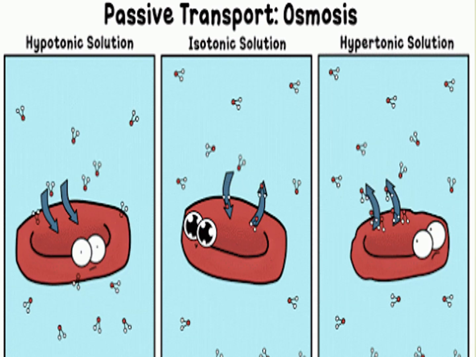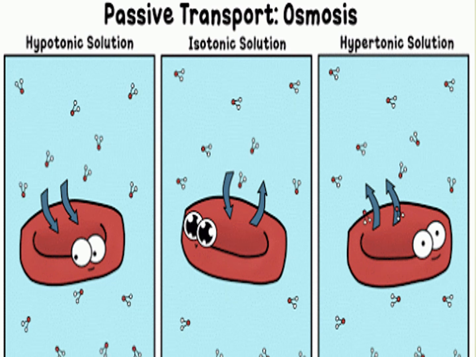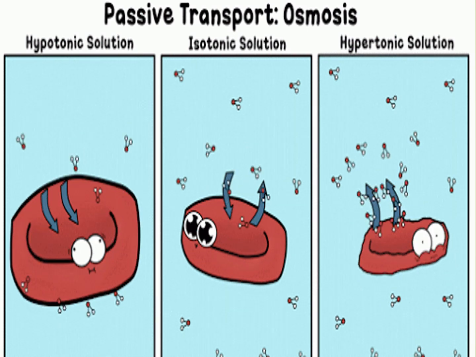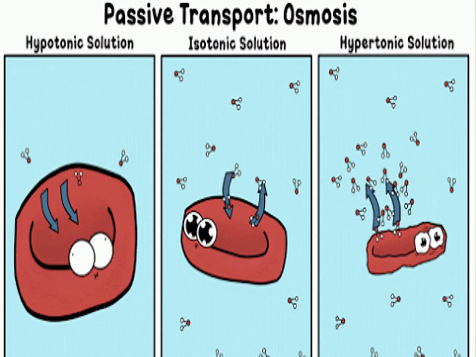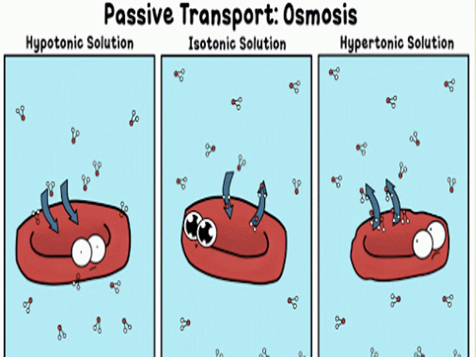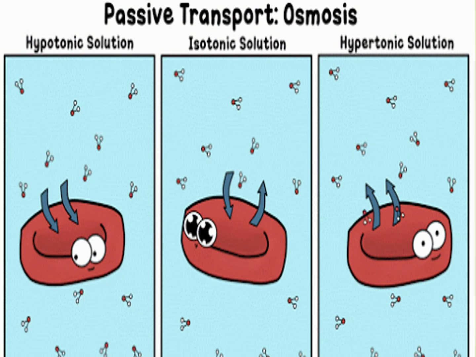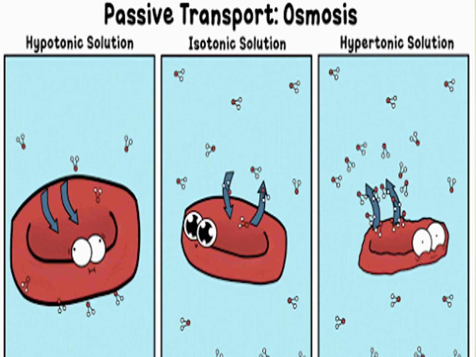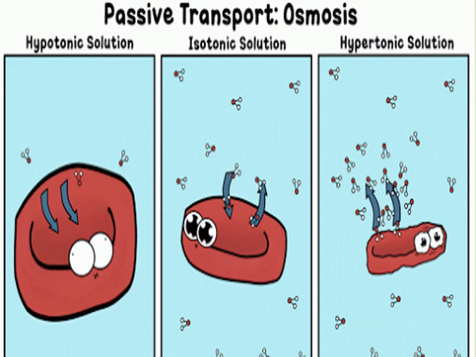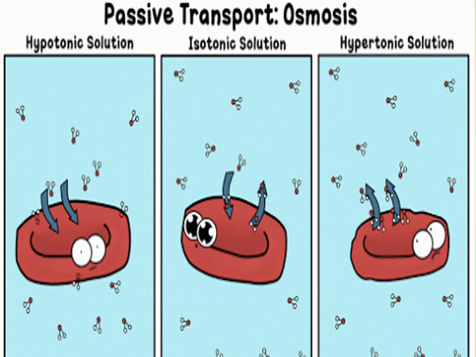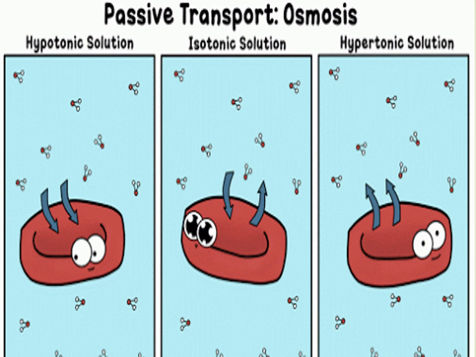If it is using energy, it is going to be endocytosis or exocytosis. If it is not using energy, it is going to be diffusion or osmosis. In diffusion, molecules are moving. Osmosis again will be endosmosis and exosmosis. Alright.